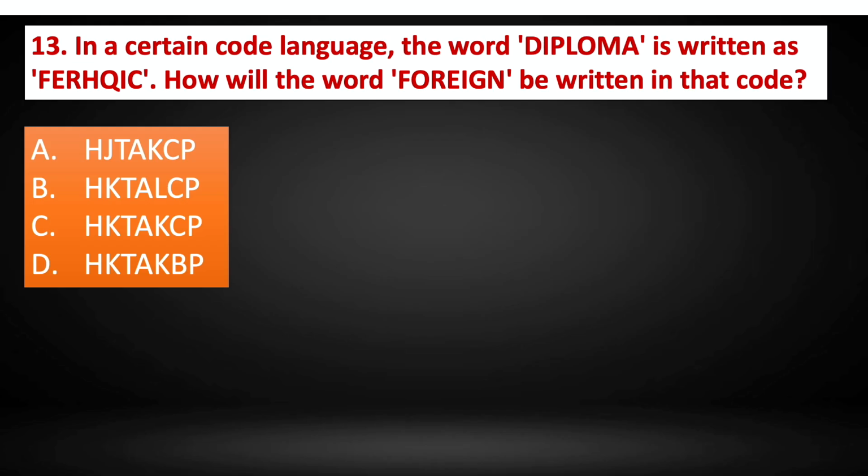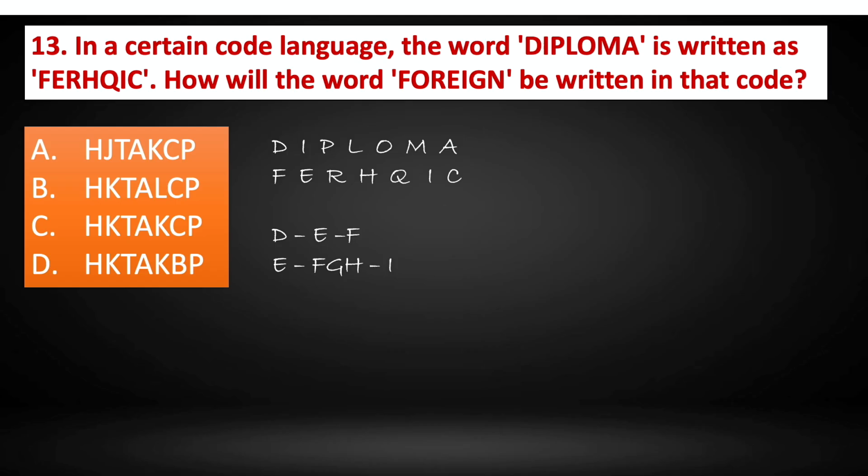Question number 13. In a certain code language, the word diploma is written as FERHQIC. How will the word foreign be written in that code? Let's write the word diploma. Diploma is coded as FERHQIC. After D is E and then F. After I we have E. I is corresponding to E. After E we have F, G, H and I. So there are 3 letters between E and I.